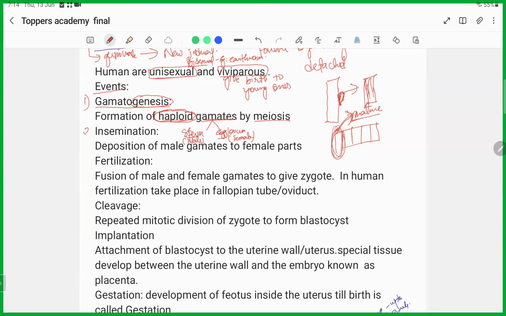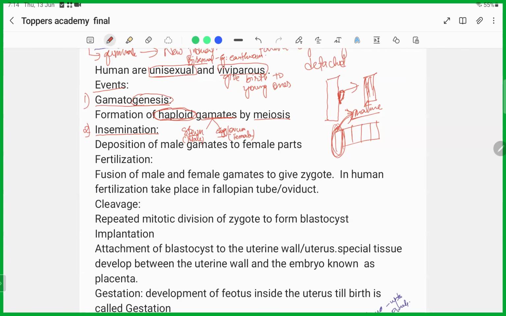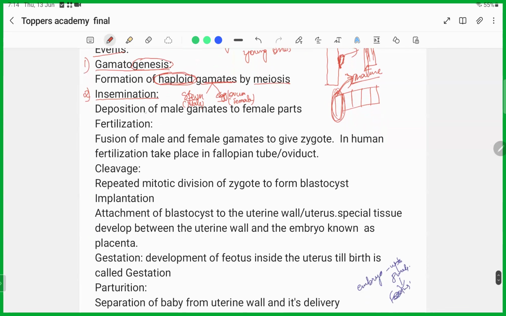Okay, and then after the formation of gametes, the next step or next event is insemination. Insemination, everyone knows, is the deposition of the male gametes, that is the sperm, to the female part. As simple as that. And after the insemination, the next process will be fertilization. Fertilization is the fusion of the male and female gametes to give zygote.